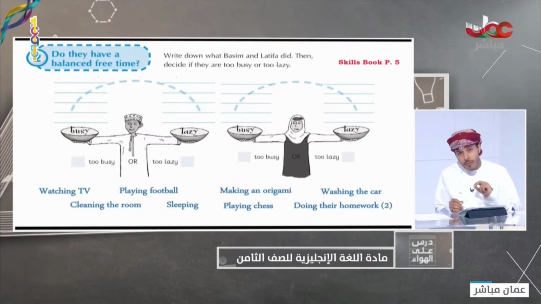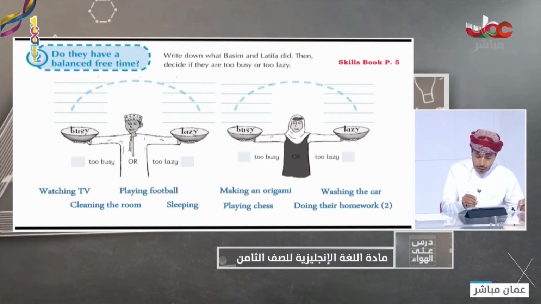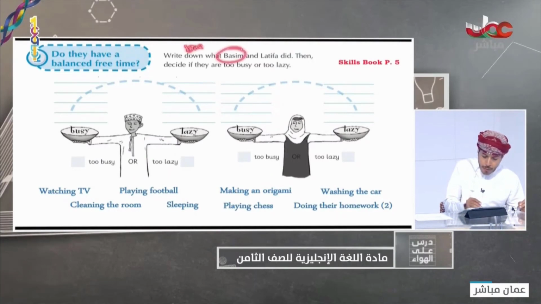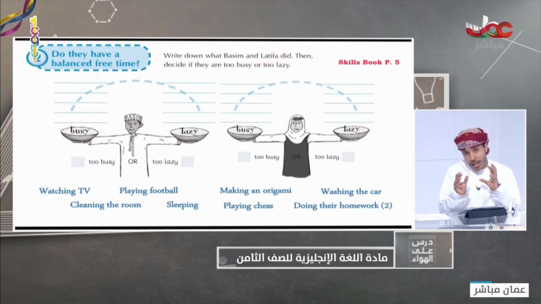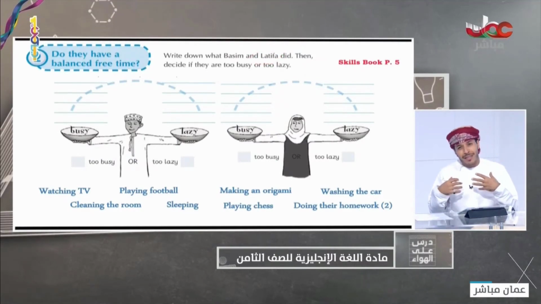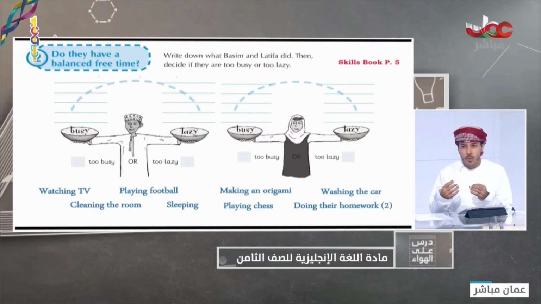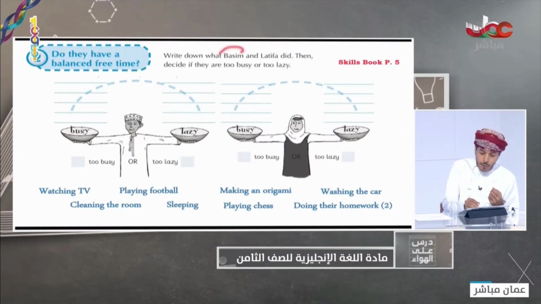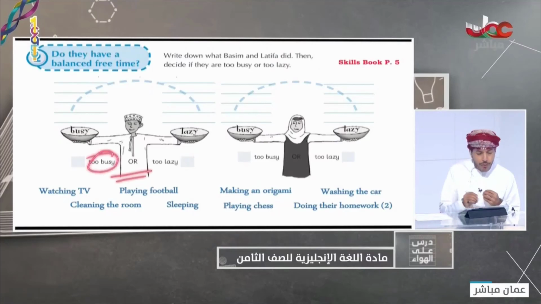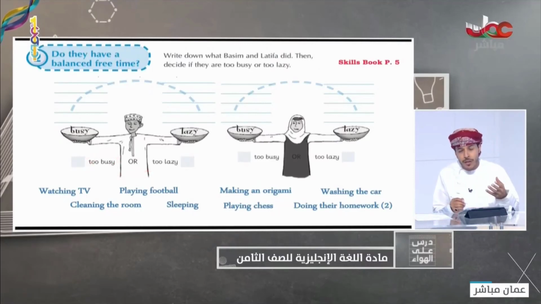And as we discussed earlier in the previous lesson, Bassem is a busy boy, but unfortunately Latifa is a lazy girl. From the adjective lazy, because lazy means someone who doesn't want to work, who doesn't do different activities. But a busy boy or a busy girl means what? For example, busy Bassem. It means that Bassem is busy with what? With different activities. He loves doing different activities.